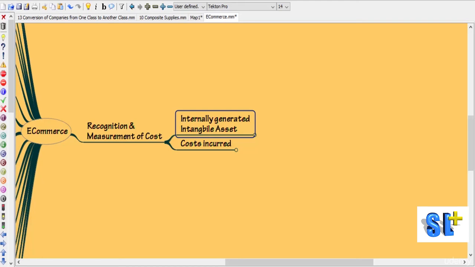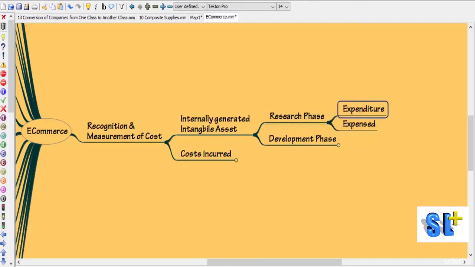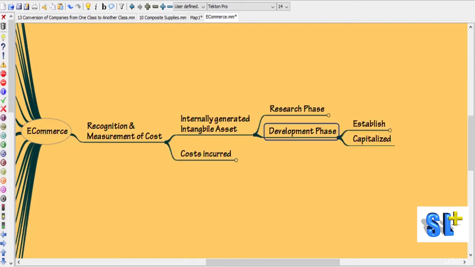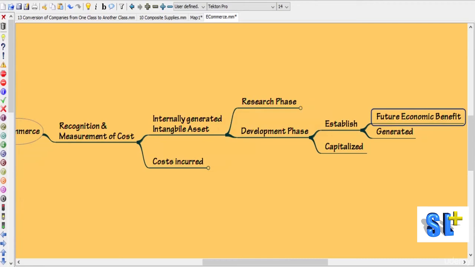For that we have to classify the phases into two: one research phase, the other development phase. The expenditure incurred on the website during the research phase should be expensed, whereas the expenditure incurred during the development phase, that is after the research phase, and if it is established that future economic benefit will be generated, then that expenditure should be capitalized.